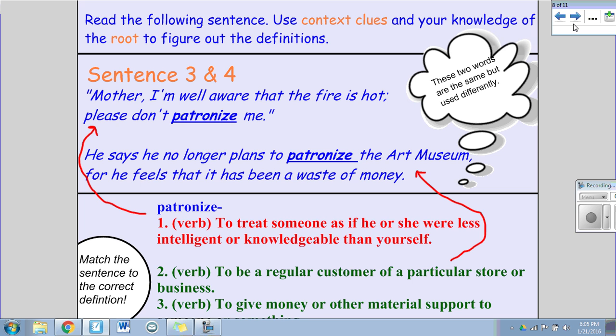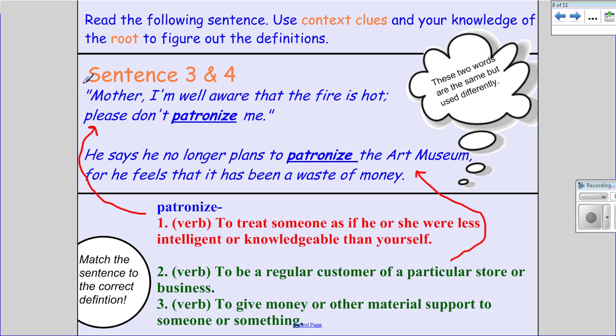What I would now like for you to do is to take out your loose leaf piece of paper. I would like for you to write down sentence 3. Please explain to me what type of sentence that is. Is it simple, compound, or complex? And please explain to me how you knew that. Please do the same thing for sentence 4. Write the sentence down. Explain to me if it's simple, compound, or complex. Once you have done this, please restart the video.